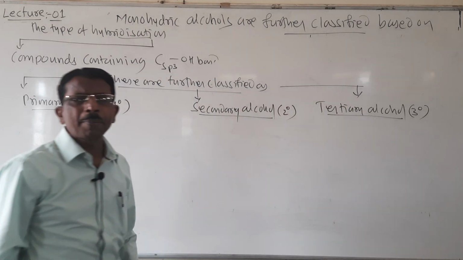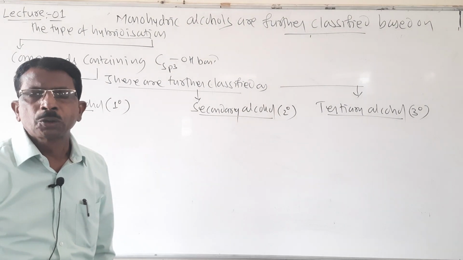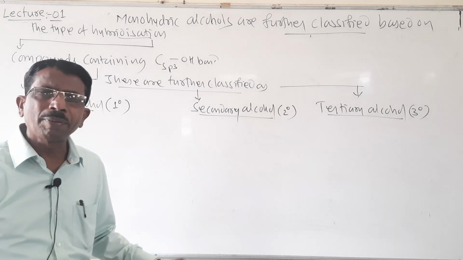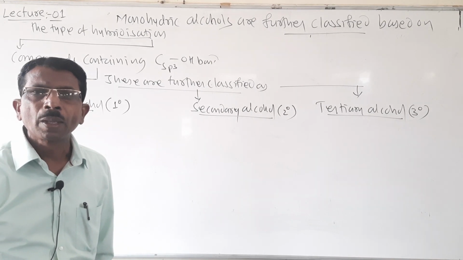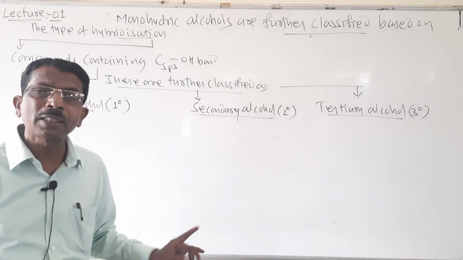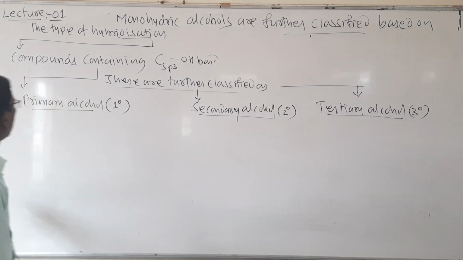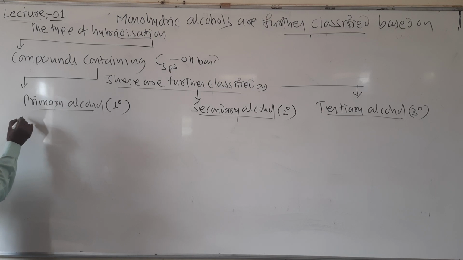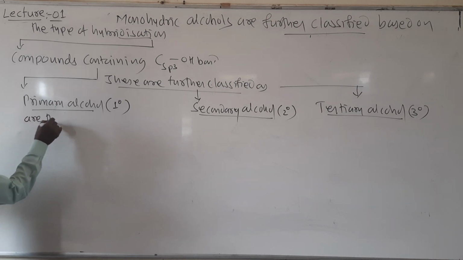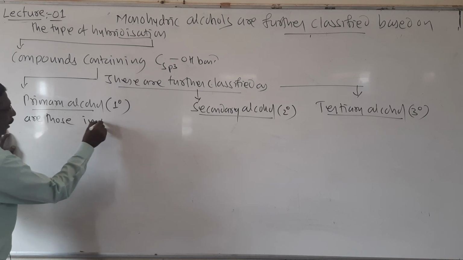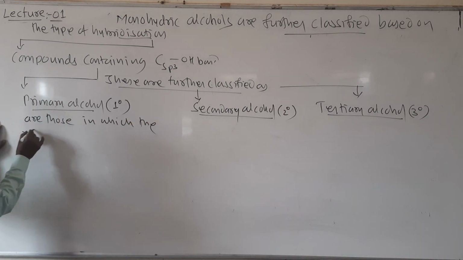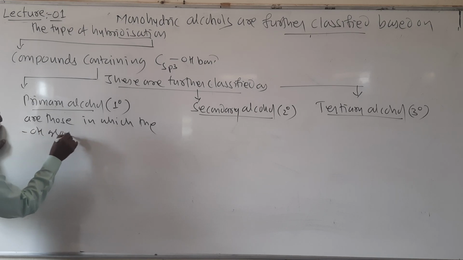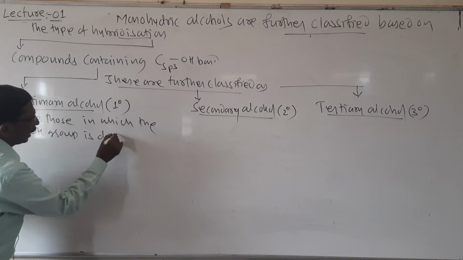So then what are primary alcohols? Primary alcohols are those in which the OH group is directly attached to the primary carbon atom, or you may say sp3 hybridized primary carbon atom.